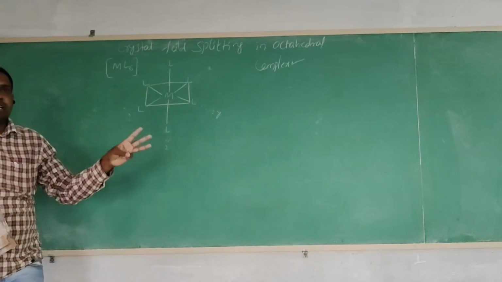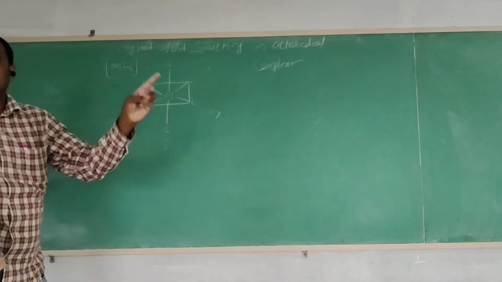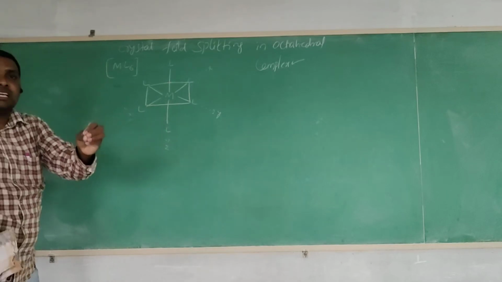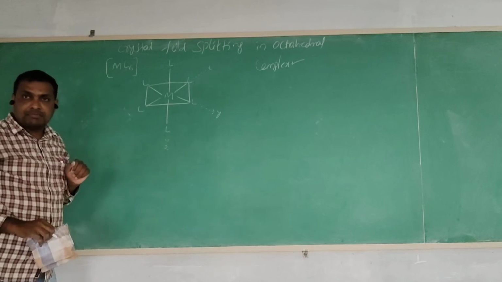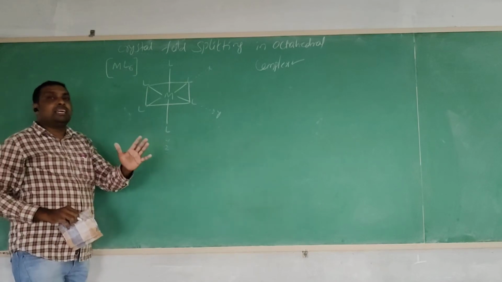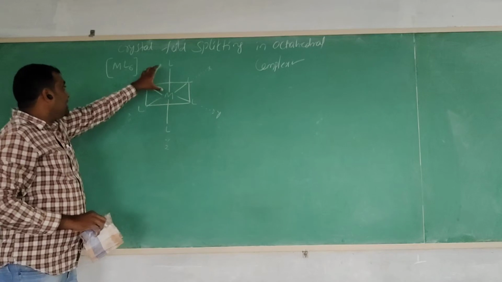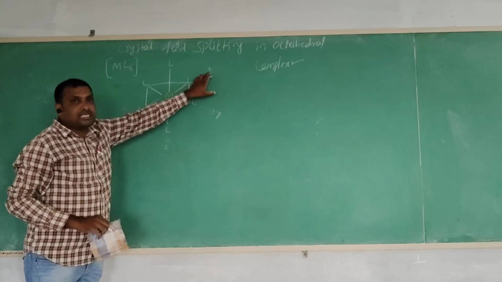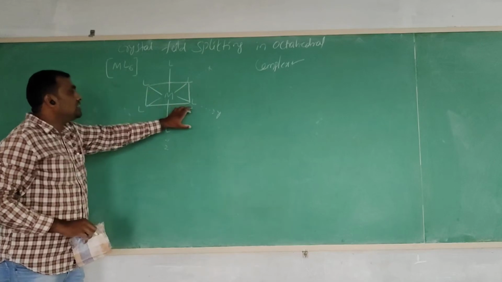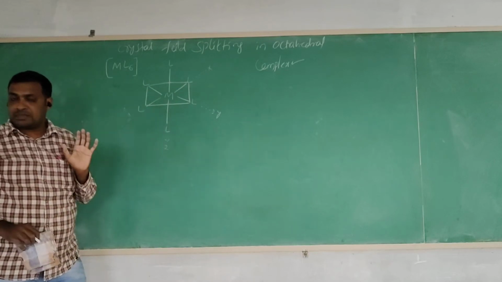3 Cartesian axes are present, and in these 3 axes the 6 ligands are arranged in the octahedral complex. Out of 6 ligands, 2 ligands are present in the z-axis direction, 2 ligands in the x-axis direction, and 2 ligands on the y-axis.